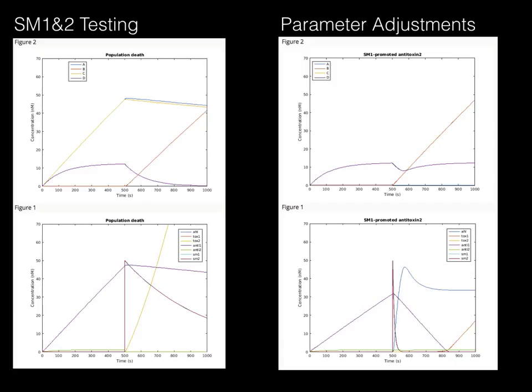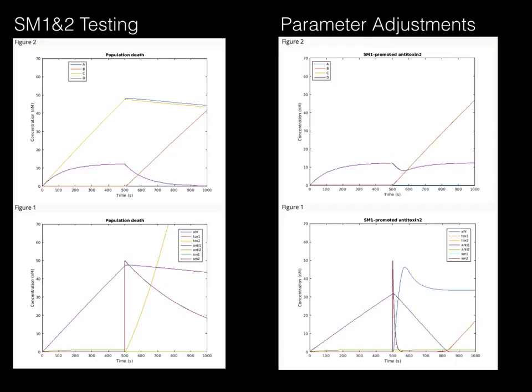To adjust for this, the KD value and decay rate of C was increased to enable faster production of AHL. Furthermore, the production of AHL from LuxI was increased to allow for increased production of AHL and a more rapid response. As the graphs on the right show, these adjustments worked. The proper spike of AHL is seen as a result of both inducers, followed by lethal accumulation of toxin 1. The decay rate of protein C was increased to 0.008, the KD of protein C was increased to 10, and the production of AHL was increased to 0.8.